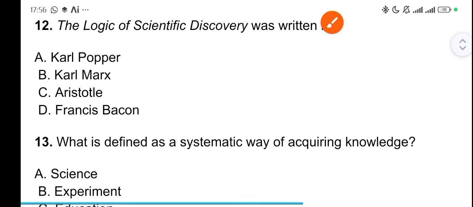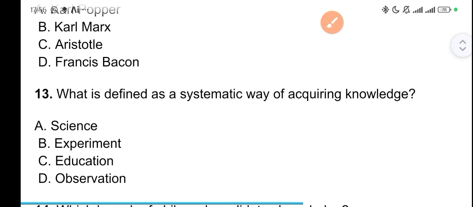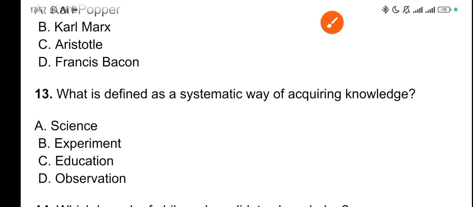All right, so moving on, what is defined as a systematic way of acquiring knowledge? Of course, this is now very relatable. If you have been reading very well and you are almost prepared for your examination, it shouldn't be so strange for you. So a systematic way of acquiring knowledge is, of course, science. Okay, so let's move on.